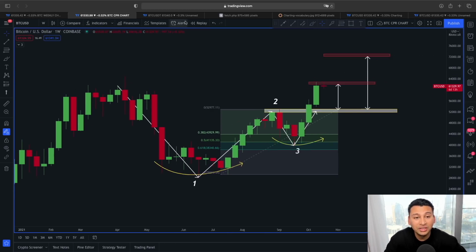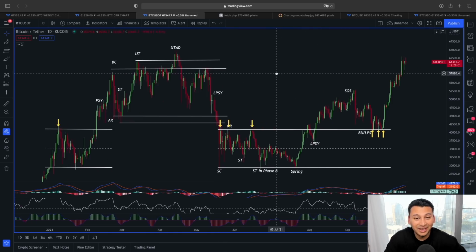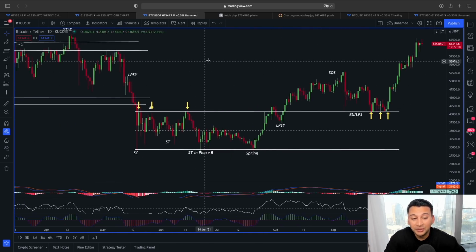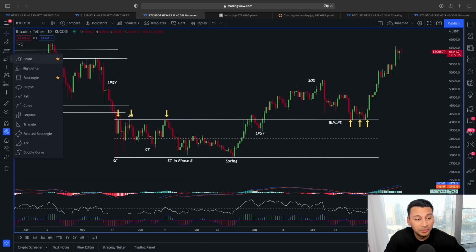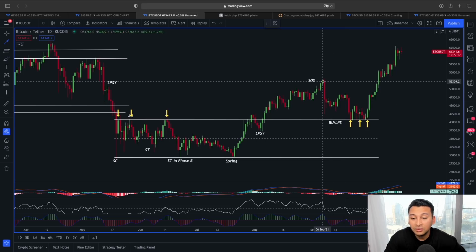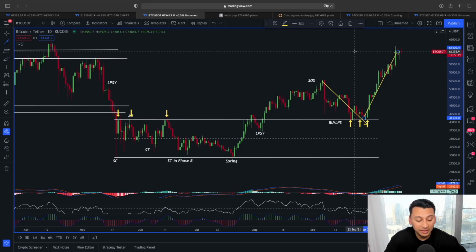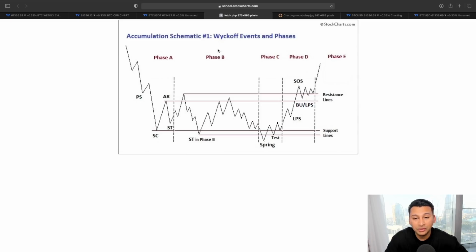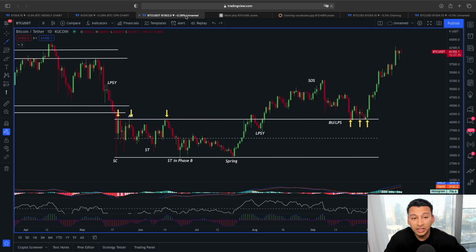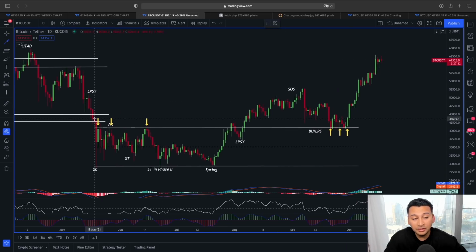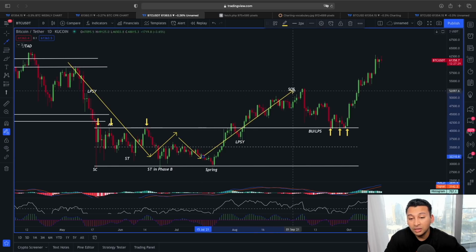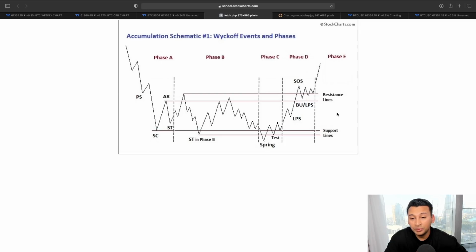But if you look at the price structure in a daily time frame, a very simple scenario, guys. According to the Wyckoff curve here, since the price has already broken out of the previous resistance line, we even came back to retest it, and now we are seeing this impulsive price movement. According to the Wyckoff curve, with phase A, phase B, phase C, and phase D, we might be entering phase E because the retest has already been made, and now the price of Bitcoin could be ready for the next movement. You can see a pretty similar scenario: pullback, consolidation, breakout, a retest, and now we could be starting this new phase E run according to this Wyckoff accumulation phase.